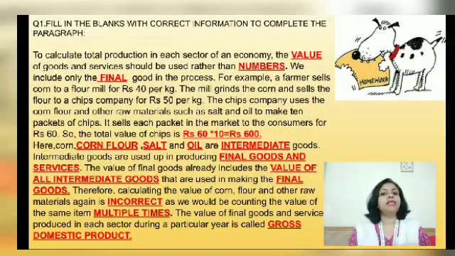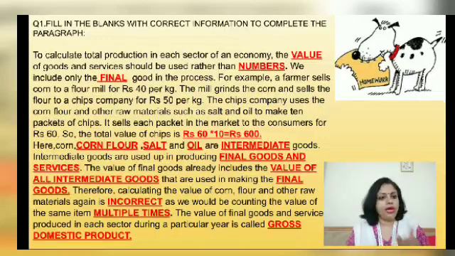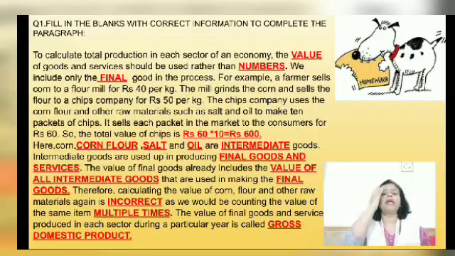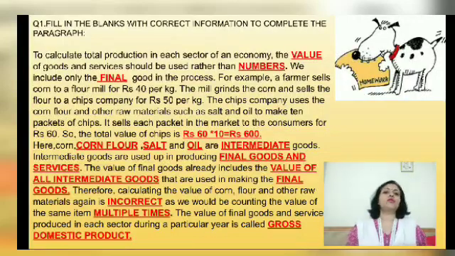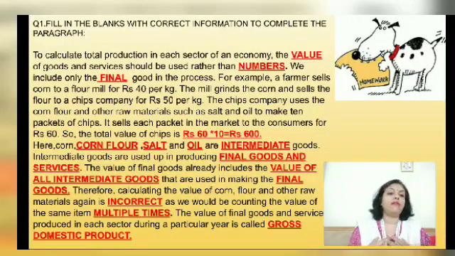So it will be 60 into 10 because one packet is rupees 60. So we are calculating for total, right? So it is into 10. So 10 is the production number. So we are going to calculate the value. To calculate the value, you need to find out the per packet price, which is rupees 60. So it's 60 into 10, which is rupees 600, the total final value of goods and services of that